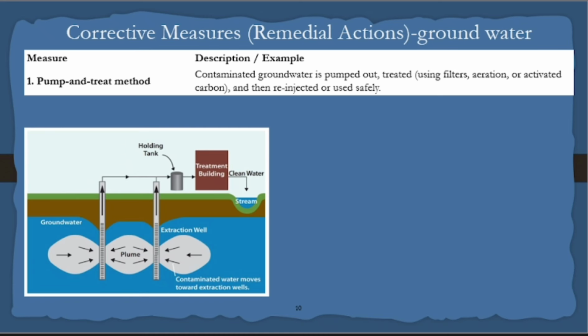What are the corrective measures? We can do it. Natural sources of pollution, what are they? Nitrate, fluoride. These things I have told you. How does it affect the water? I have told, due to mineral contamination it happens. First method is called the pump and treat method. How to treat that? What they do is they pump. The government will pump all the water from the ground. They treat it and supply it into a stream.